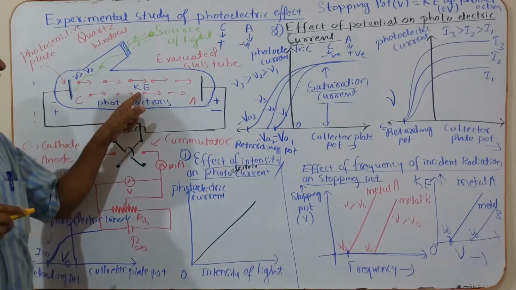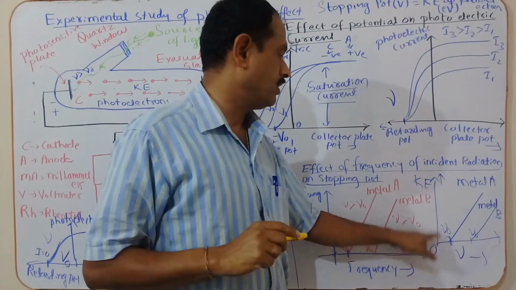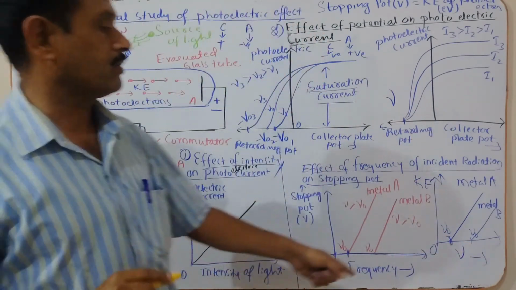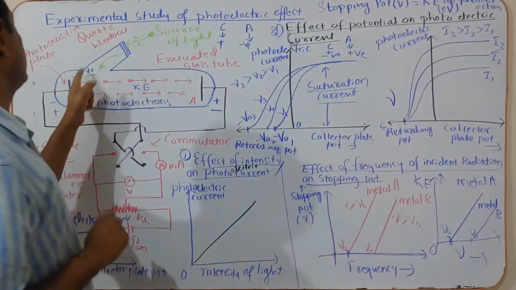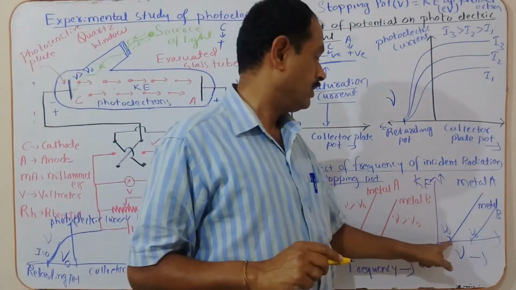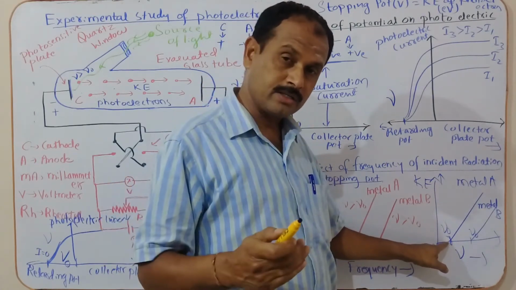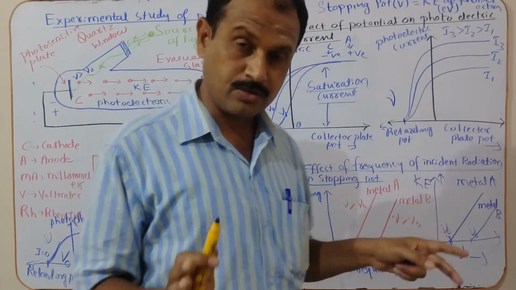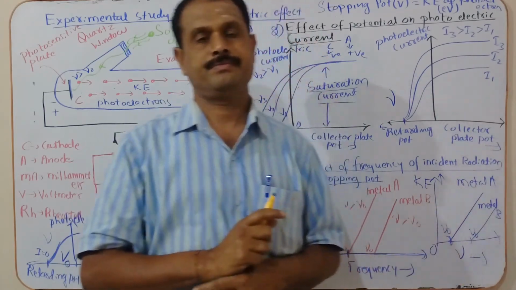Now for this kinetic energy, you draw the graph with kinetic energy along the y-axis and frequency of incident light along the x-axis. As the frequency increases, you get more kinetic energy. Once the frequency decreases, at one particular frequency there is no emission of photoelectrons. That frequency is called the threshold frequency.